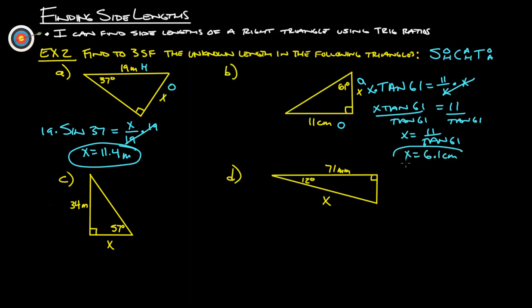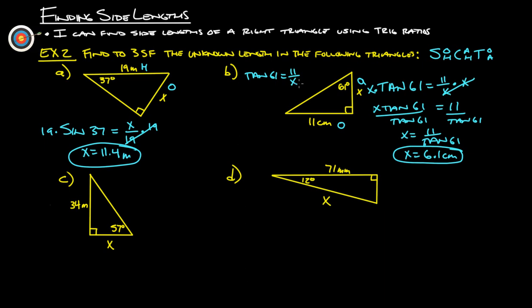6.1 centimeters is what x is going to be. Okay. Now, just one quick note here. We started with tangent 61 equals 11 over x. And if you'll notice, at the end we end up with x equals 11 over tangent 61. So the 11 stayed in the same spot, and simply the x and the 61 switch